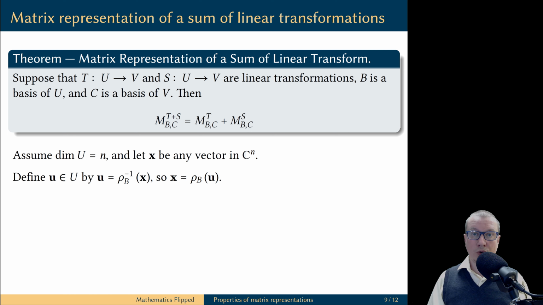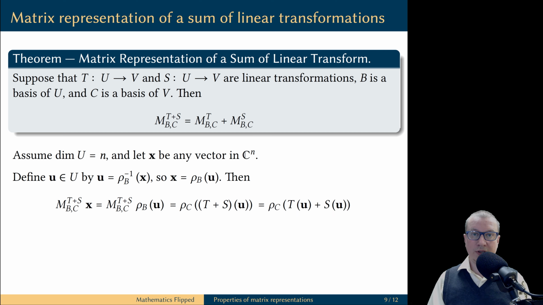Then we uncoordinatize this vector relative to the basis B, and we will get a vector u in the vector space U. Let's see what happens when we multiply the vector x by the matrix representation of the linear transformation T plus S. The vector u is the result of uncoordinatizing the vector x relative to the basis B, therefore the vector x is the result of coordinatizing the vector u relative to the basis B. And now we use the fundamental theorem of matrix representation.